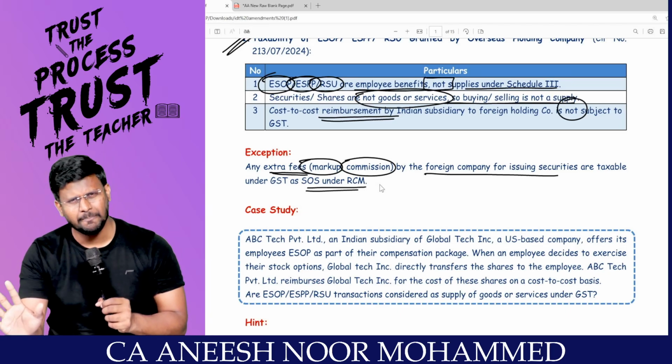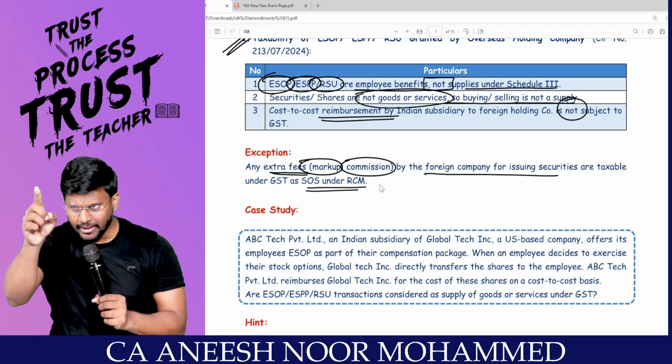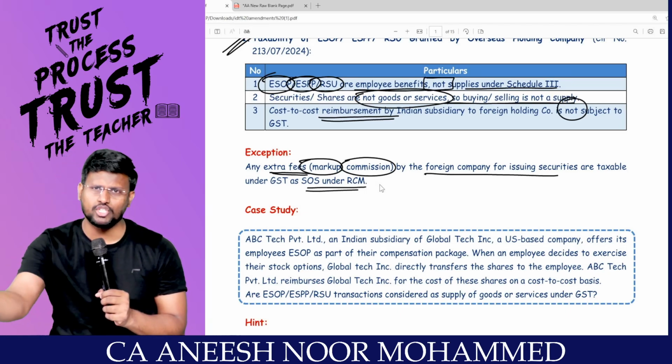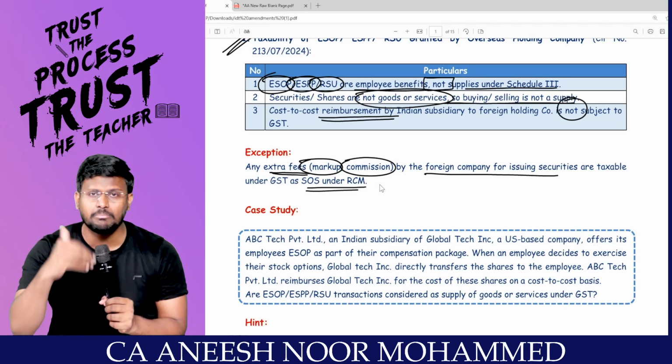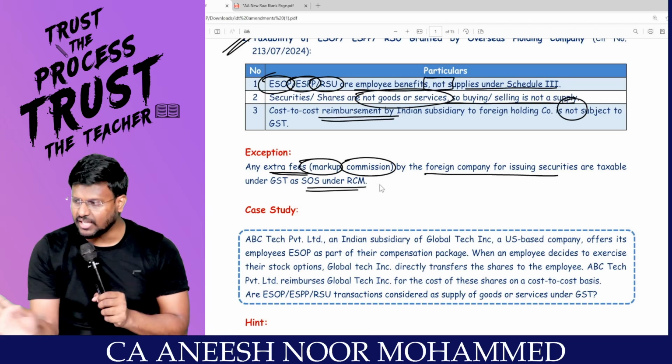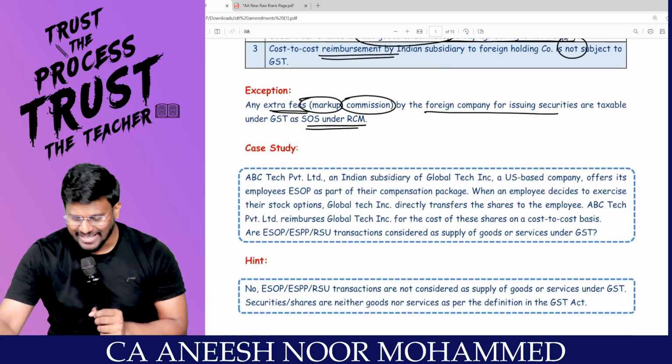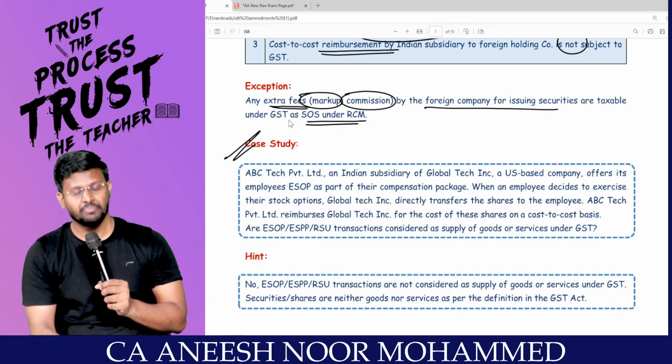Simple one line. If the holding company gives shares to the employees of the subsidiary company, and the subsidiary company is reimbursing them on a cost to cost basis, it is neither supply of goods nor supply of services. One case study, one quick example I will be giving.